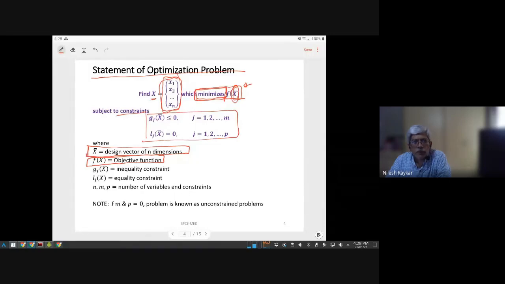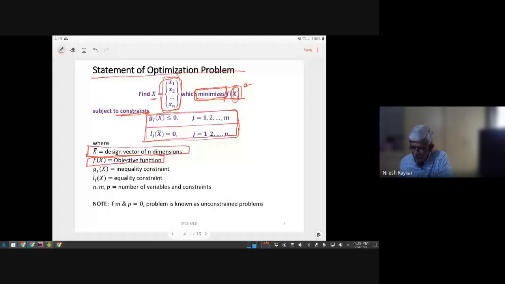So there will be x1, x2, x3, where x1 is braking time, x2 could be quality of material, and so on. So the variables could be of various types. They could be integers, booleans, or real numbers. And finally, we are talking about constraints. Mathematically speaking, and for optimization, we'll see later that constraints help us define the problem in a better way, or the algorithm works on certain constraints in a certain manner. The last part, which is outside our control, is called constraints in optimization terminology. And the constraints are of two types.